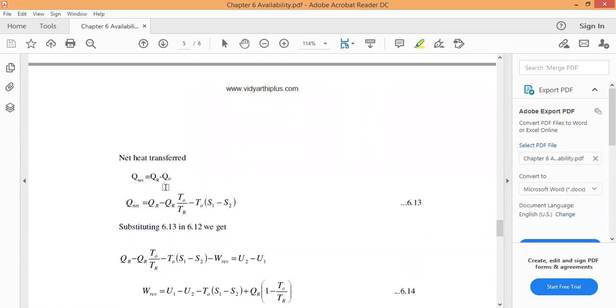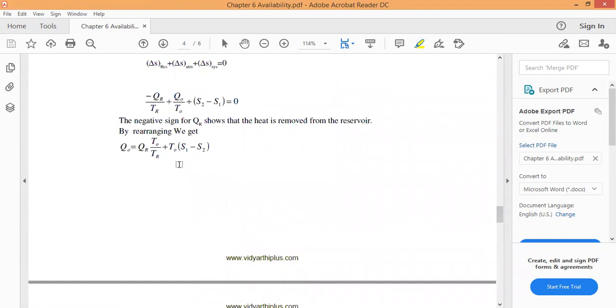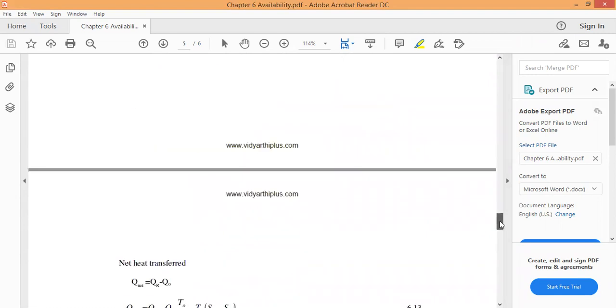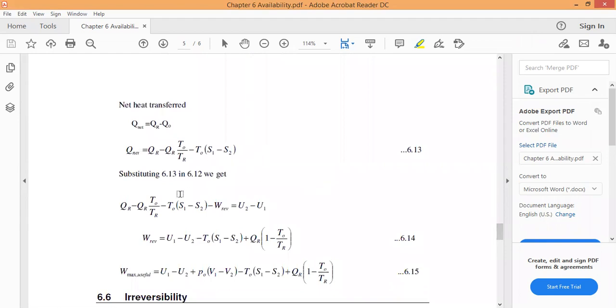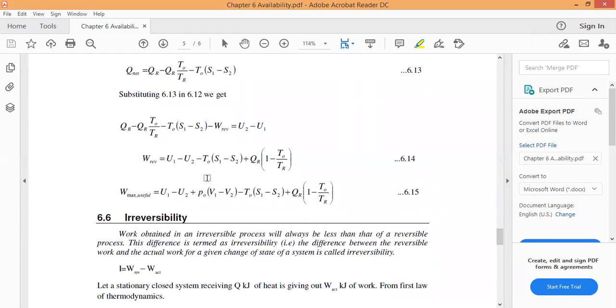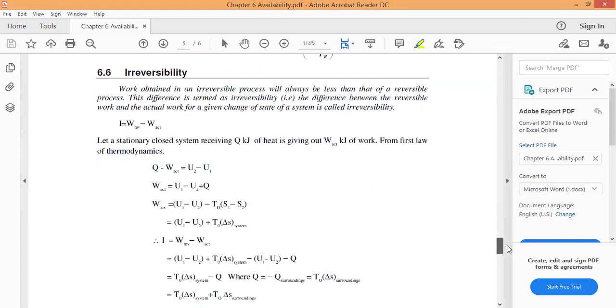So the net heat transfer Q net is equal to QR minus Q naught. What is our Q naught? Our Q naught is QR into T naught by TR plus T naught into (S1 minus S2). Just substitute it here. So finally we get the W reversible as U1 minus U2 minus T naught into (S1 minus S2) plus QR into (TR minus T naught) by TR. So finally we got the maximum useful work: U1 minus U2 plus P naught into (V1 minus V2) minus T naught into (S1 minus S2) plus QR into (1 minus T naught by TR).